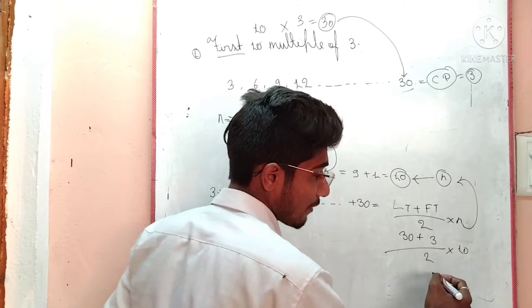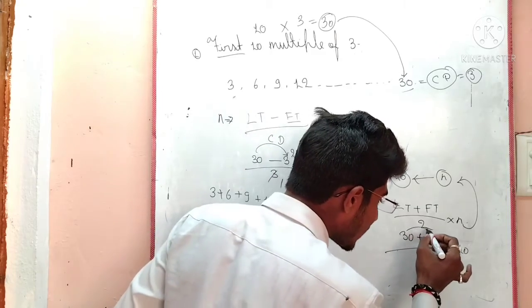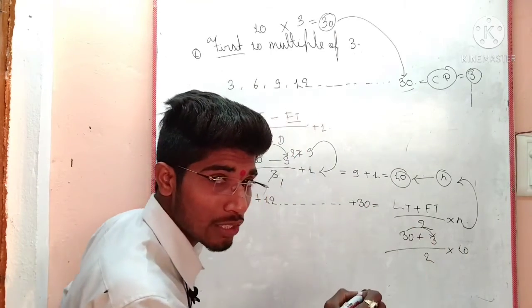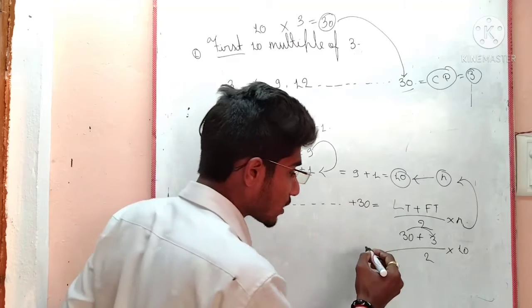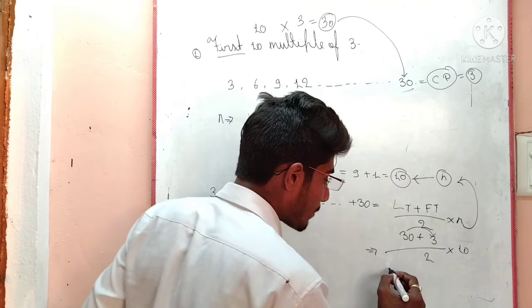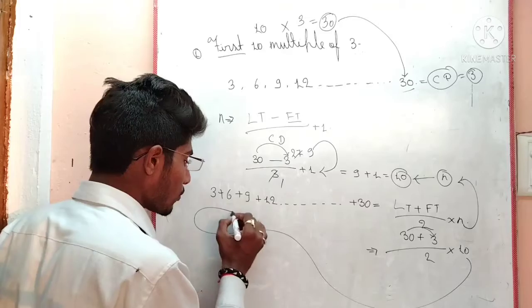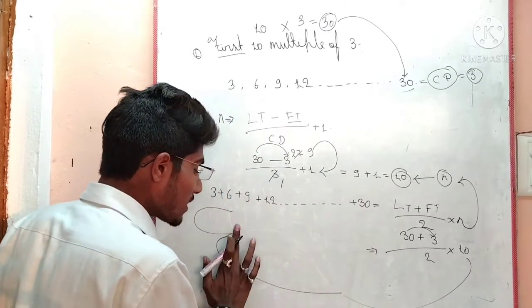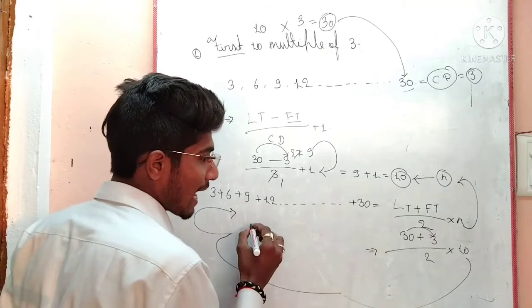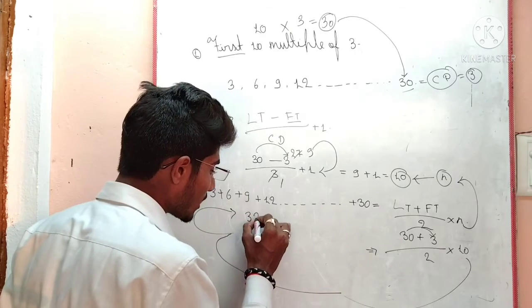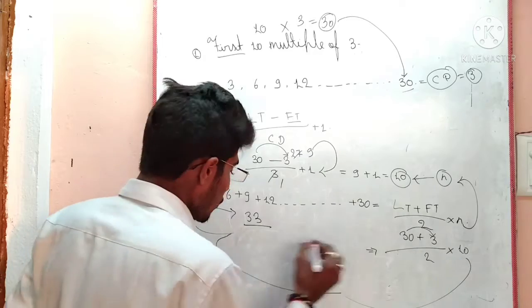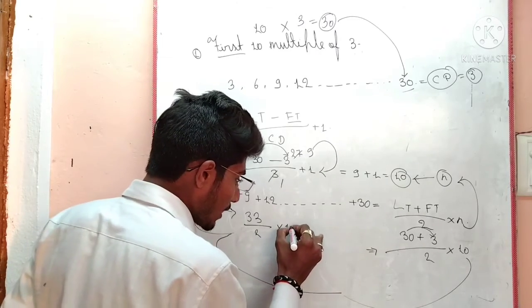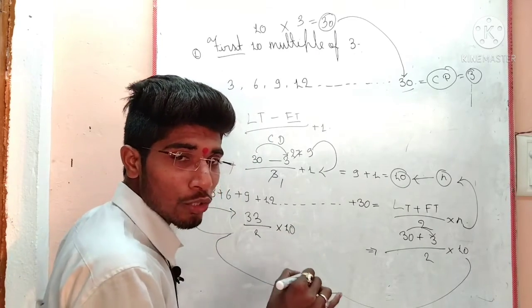How can we find out their value? My dear aspirants, now the addition of 30 and 3. For example, I am writing here and carrying this to here. That is basically a very important question. For example, I have 30 and 3. The addition of 30 and 3 is equal to 33. Now divided by 2 multiplied by 10. Any problem? I know that you don't have any problem.